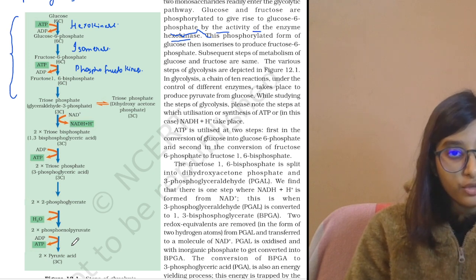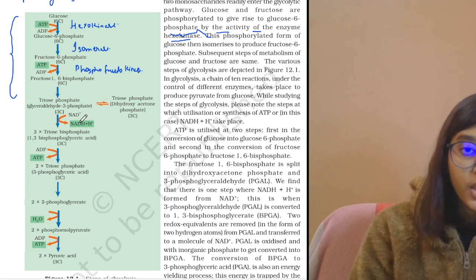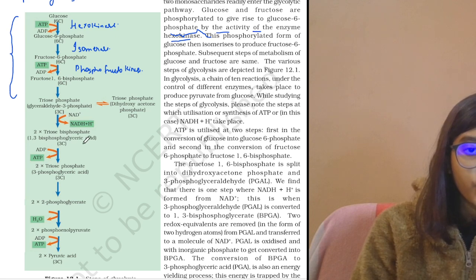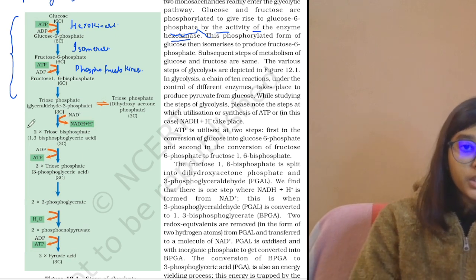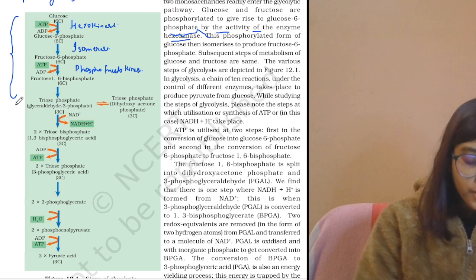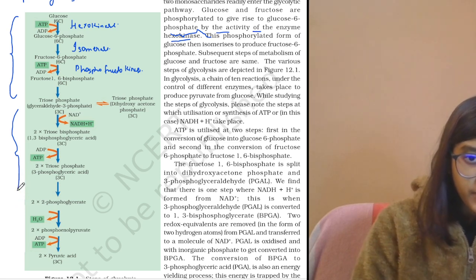Here the triose phosphate and dihydroxyacetone is given, and glyceraldehyde 3-phosphate where NADH is being released when it is converted into 1,3-bisphosphoglyceric acid, and then it's converted into 2-phosphoglycerate, phosphoenol pyruvate and pyruvic acid. So ultimately the step from triose phosphate to the last step.